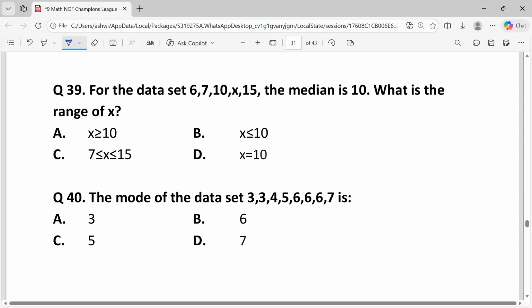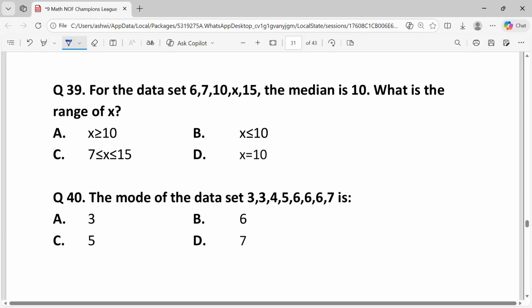The sorted set with x has 5 elements. The median is the third element. The condition for 10 to be in the middle is that there are 2 elements less than or equal to 10 and 2 elements greater than or equal to 10. The values are 6, 7, 10, x and 15.